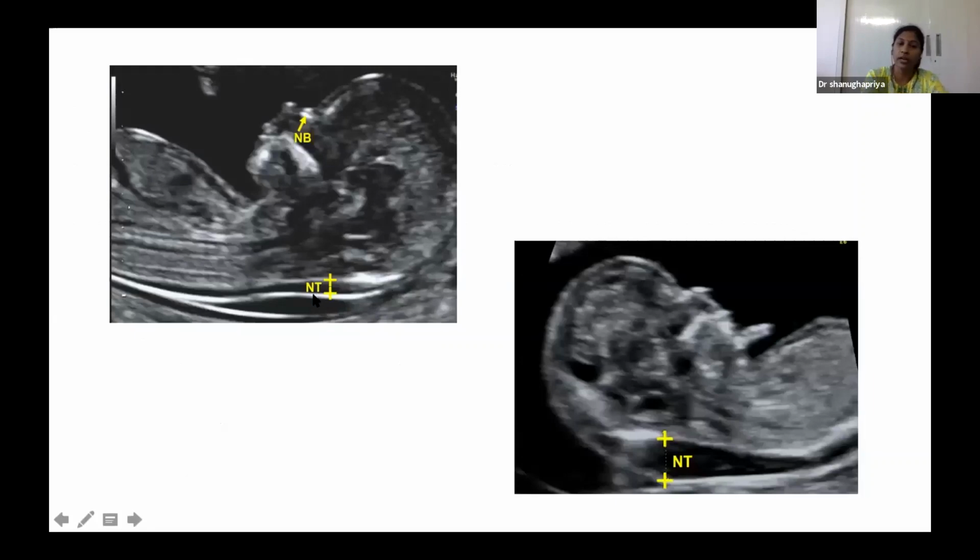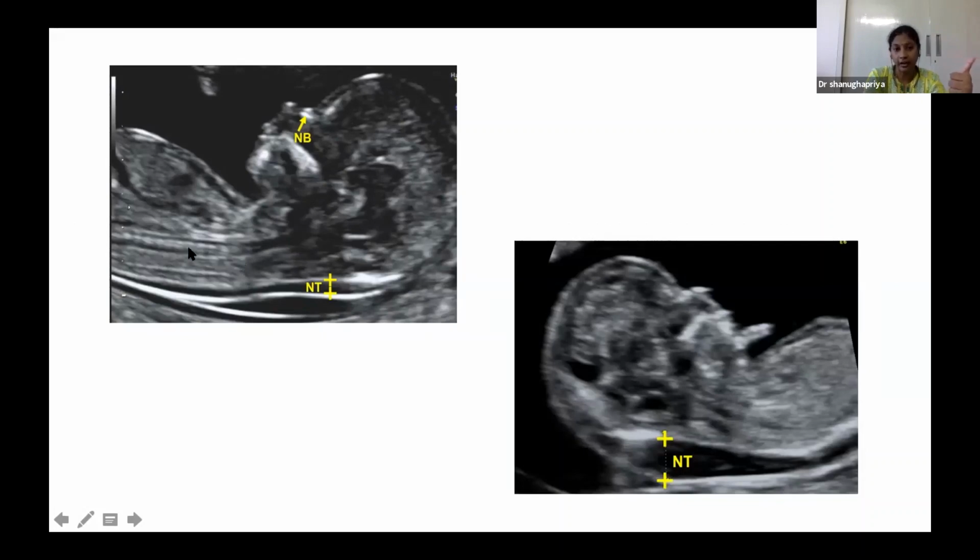So this is the image I was talking about. This is also from the Fetal Medicine Foundation. I used it because of the proper demonstration. This is a very good image for the NT evaluation. The fetus is in mid-sagittal position, because I could see the nasal bone, mandible, and the chin, with no other bone in between these two structures. So the mid-sagittal section is fine. The zoom is also adequate because I'm seeing only the head and upper part of the thorax. Very good. And the fetus is in neutral position.